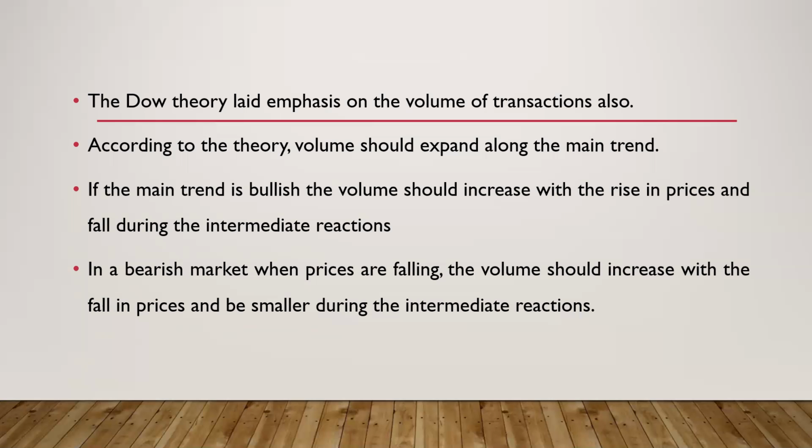Now, don't misunderstand volume of transaction with just sales. It could be purchase also. So volume of transactions could be either because people are buying the securities in bulk or they're selling it off. A lot of people decide to sell it off. That time also we say the volume has increased. So according to Dow's theory, the volume of transaction is taken into consideration. The volume of transaction will move along with the trend. If it's a bearish market, then the volume of sales will increase when the price falls.